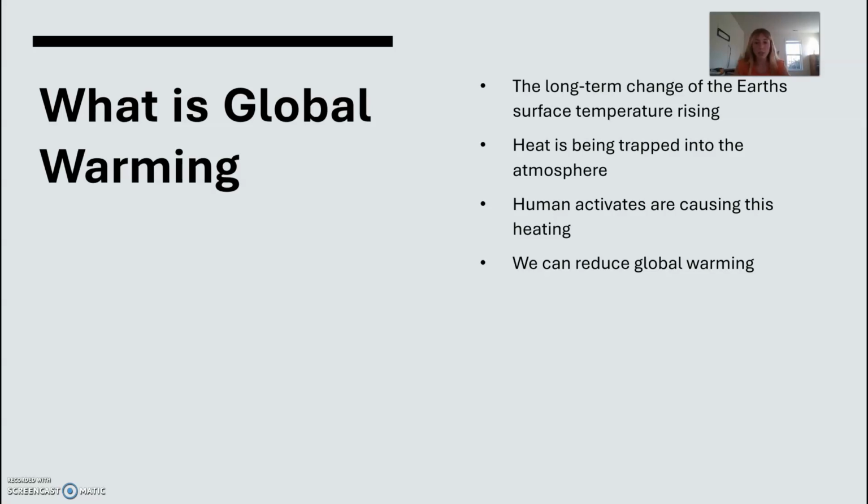Global warming is heat being trapped into the atmosphere by greenhouse gases, which are mostly emitted by human activities. The global warming crisis was created by humans and can be solved by humans, as said by EDF, Environmental Defense Fund.